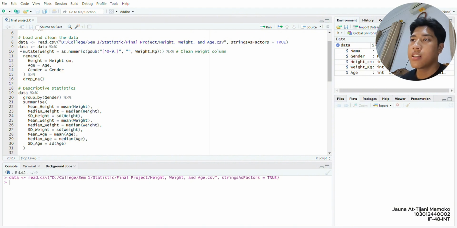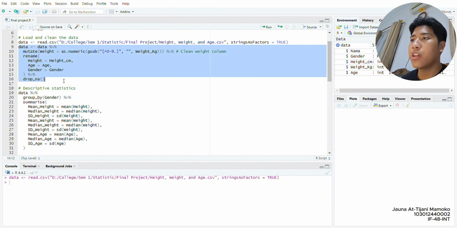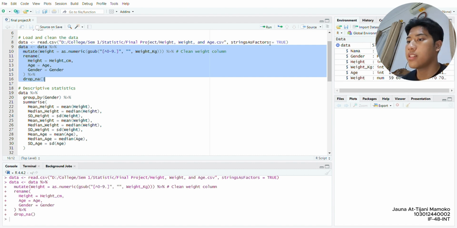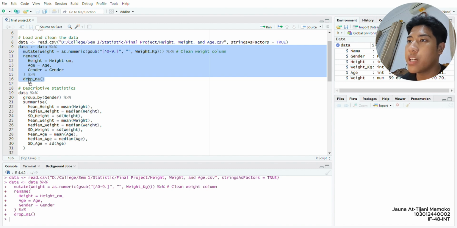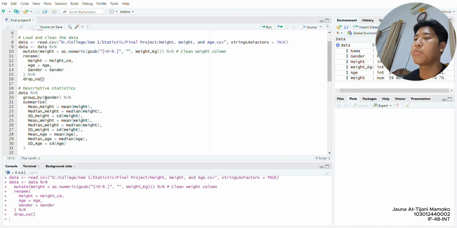And the second step is I will clean the data. Why must I clean the data? Because the data, of course, includes empty data, like the letter is an A like that. So we drop na right here to clean the empty data.